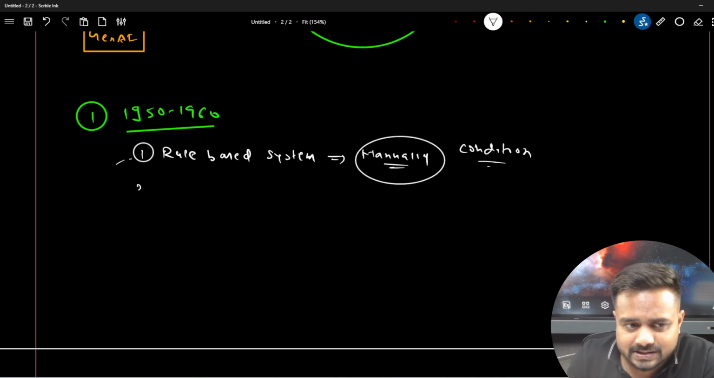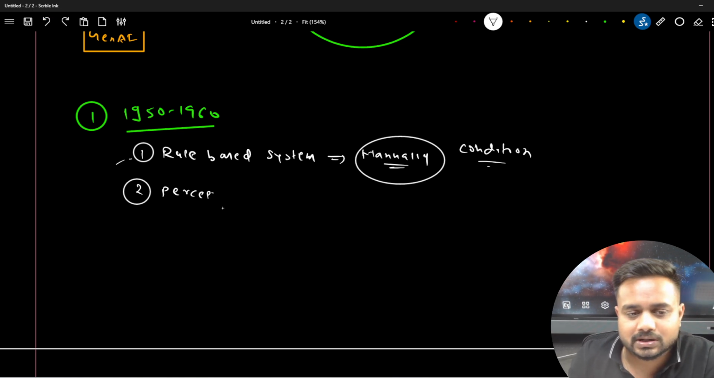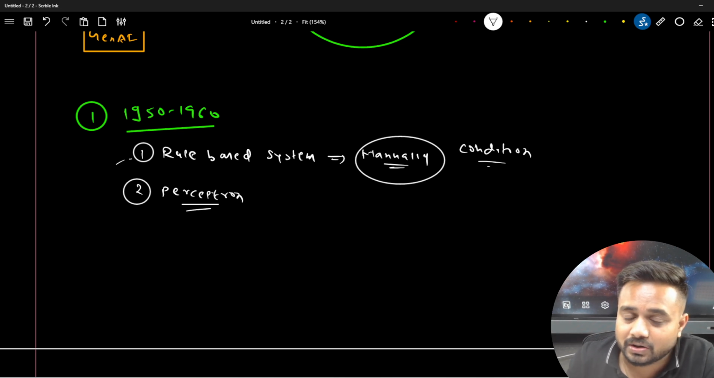Okay. Now the second thing is what? The second thing which was invented between 1950 and 1960 was the perceptron. Perceptron is actually inspired by the human neurons itself.